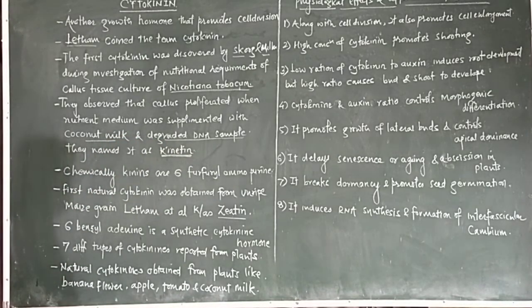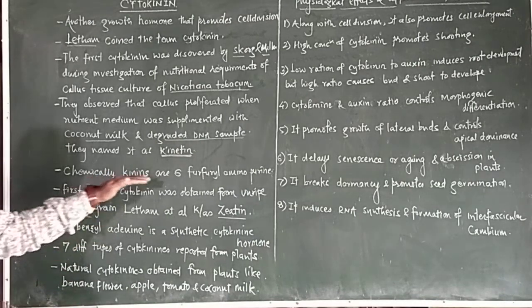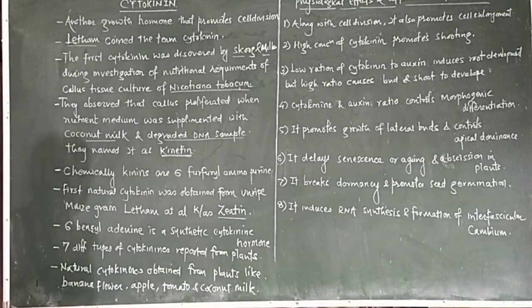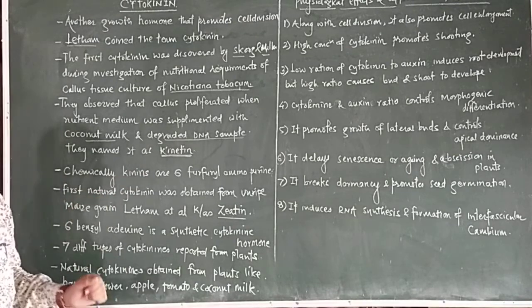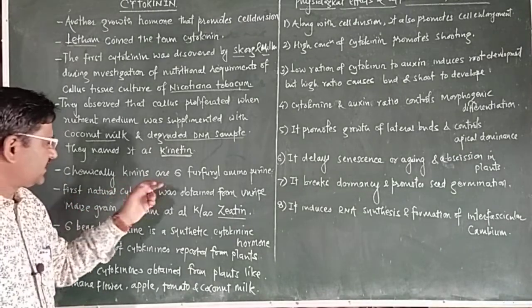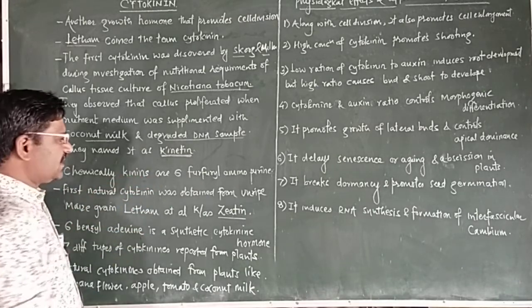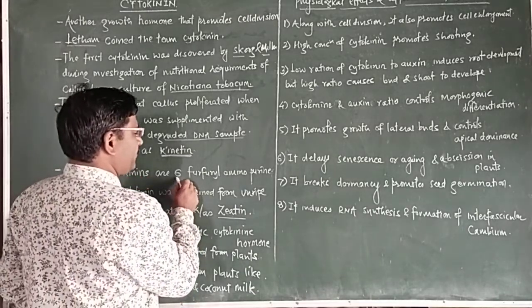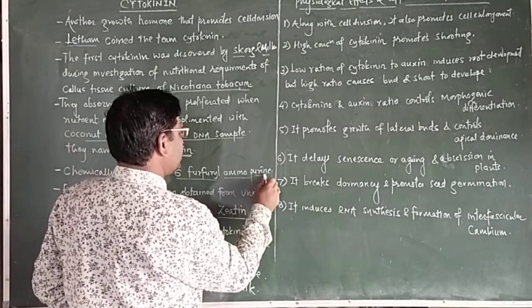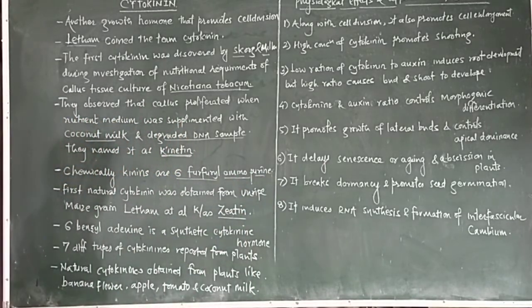Chemically, these kinins or cytokinins are 6-furfuryl aminopurines.